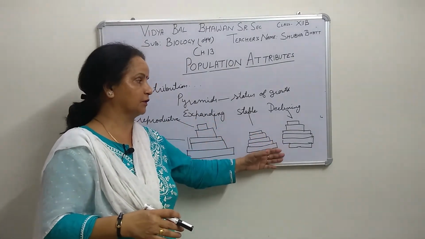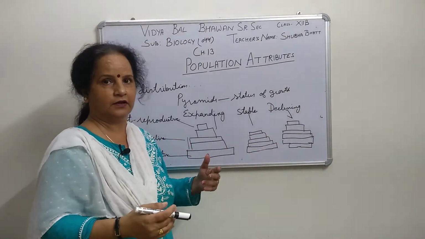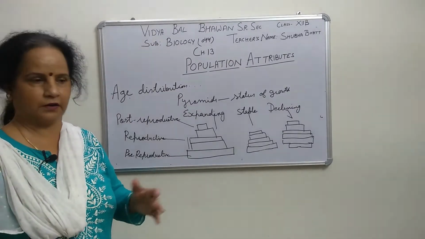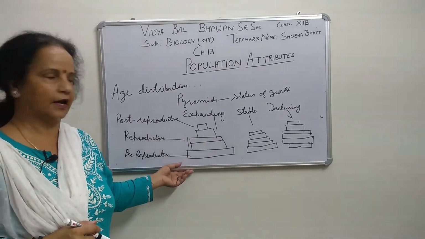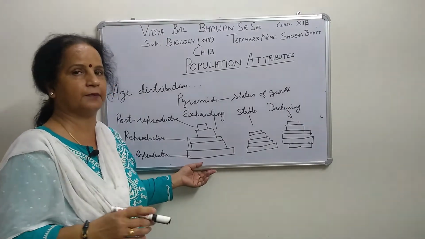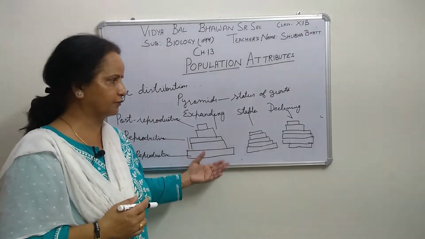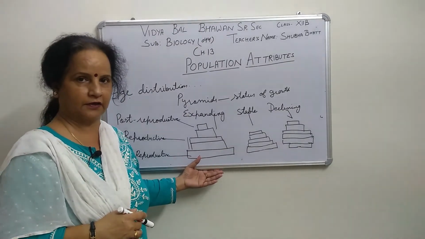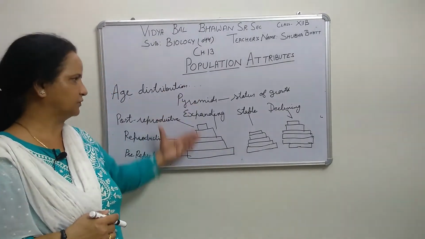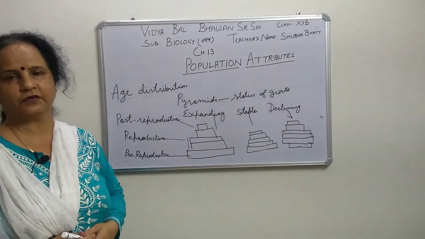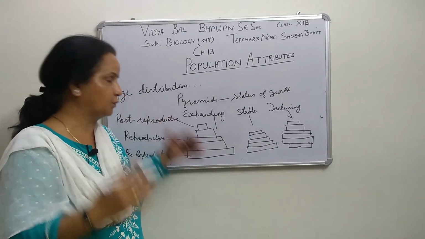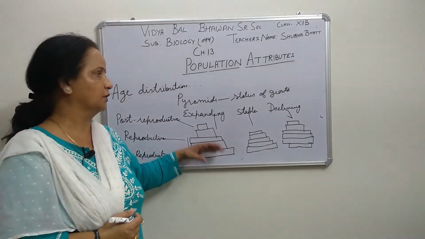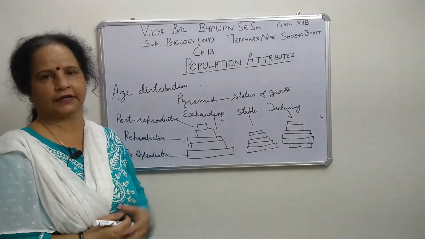So that will be considered by the survey. We are doing a survey in every census after 10 years. We are counting the human beings, and they are measuring the population. After every 10 years they are also asking the age group, age they are asking. So then they can plot those pyramids, so that they would be able to tell whether the growth status is stable, expanding or declining, right?